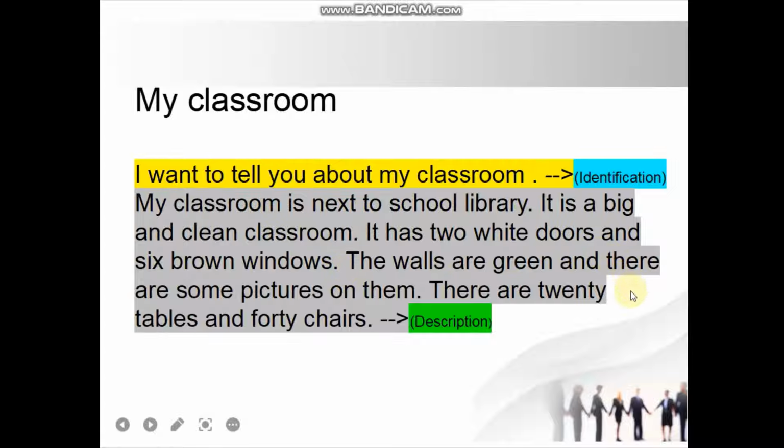Okay, good. The next characteristic: the walls are green and there are some pictures on them. And we have this last characteristic here: there are 20 tables and 40 chairs. Remember, description is to describe parts, qualities, or characteristics.